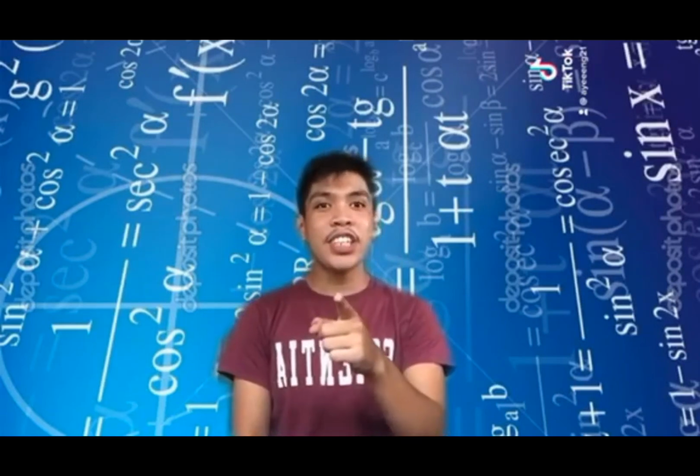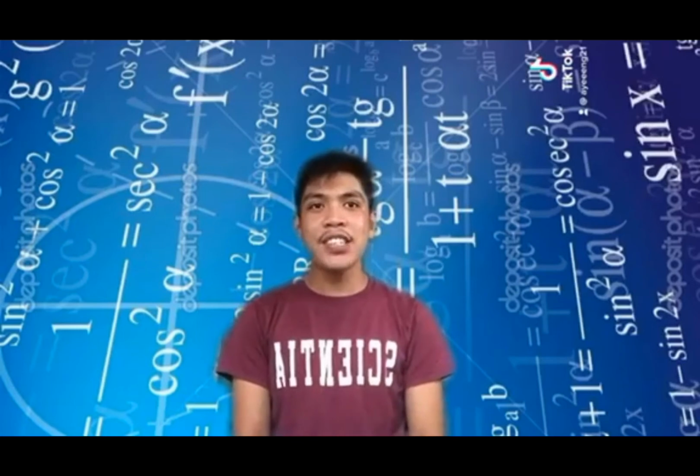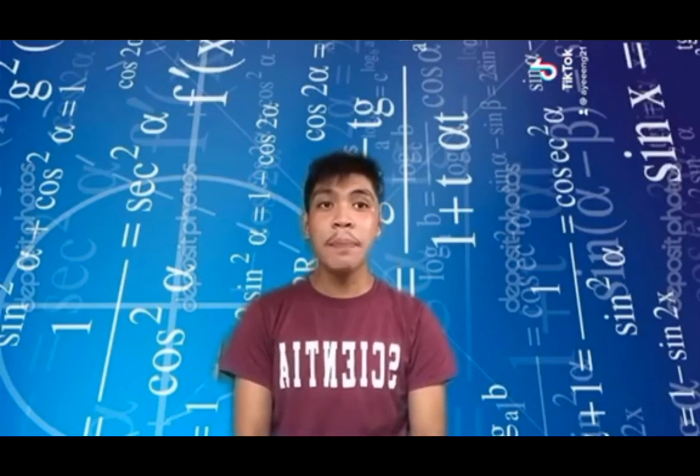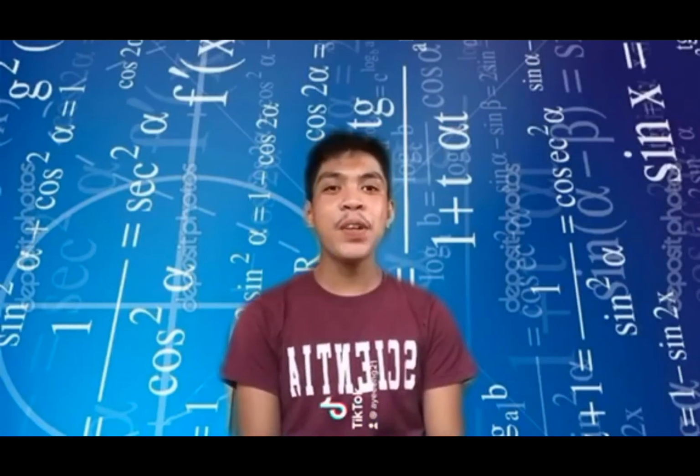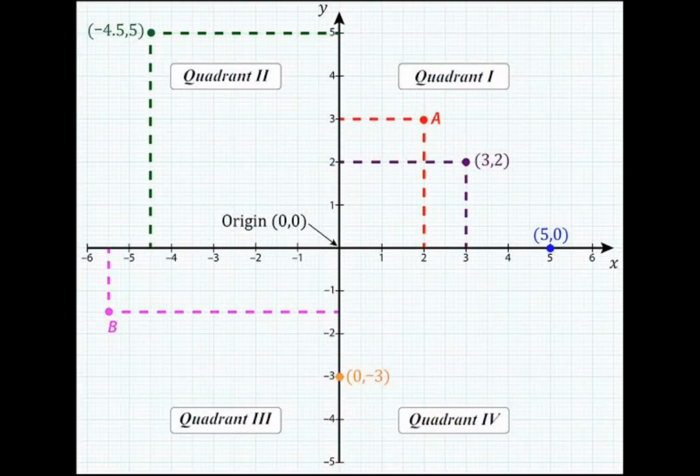So what are Cartesian coordinates? Cartesian coordinates describe the position of a point in two dimensions by giving its horizontal and vertical locations, thus allowing a series of points generated by an algebraic equation to be plotted visually as a line or curve in a graph. And here is an example of Cartesian coordinates.